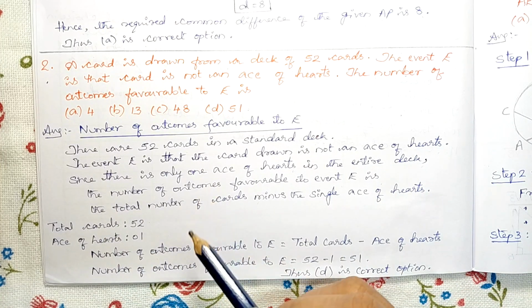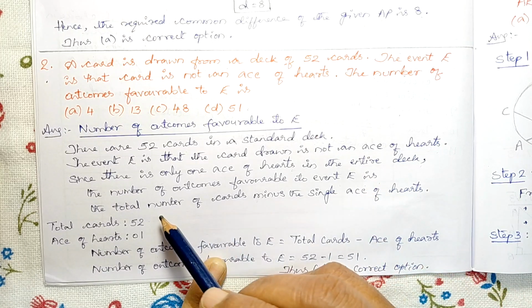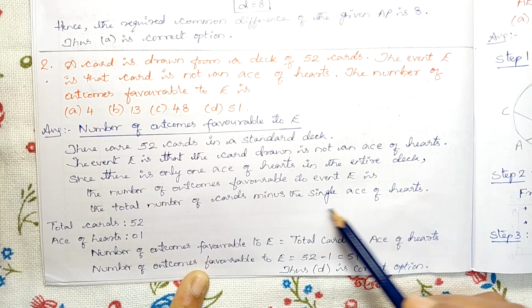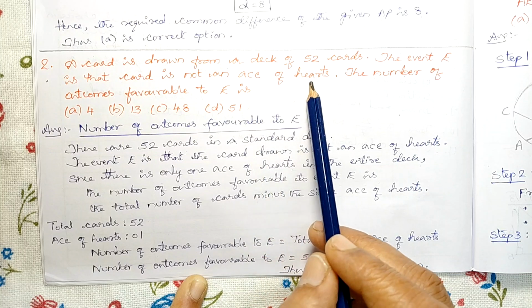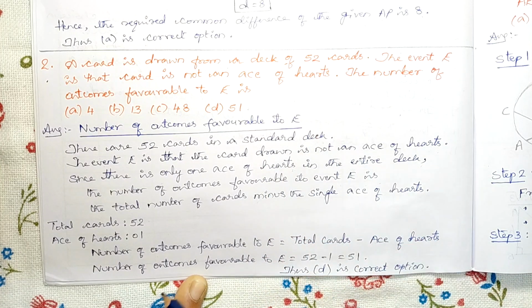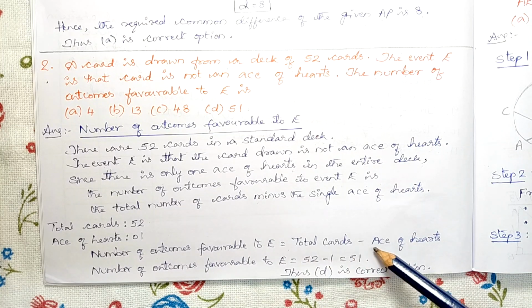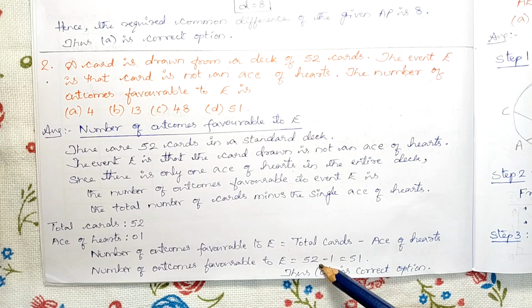The formula is: the number of outcomes favorable to event E equals the total number of cards minus the single ace of hearts. So the total number of cards is 52. The ace of hearts is 1. Number of outcomes favorable to E equals total cards minus ace of hearts. Total cards is 52, ace of hearts is 1. 52 minus 1 is 51. So the number of outcomes favorable to E is 51.